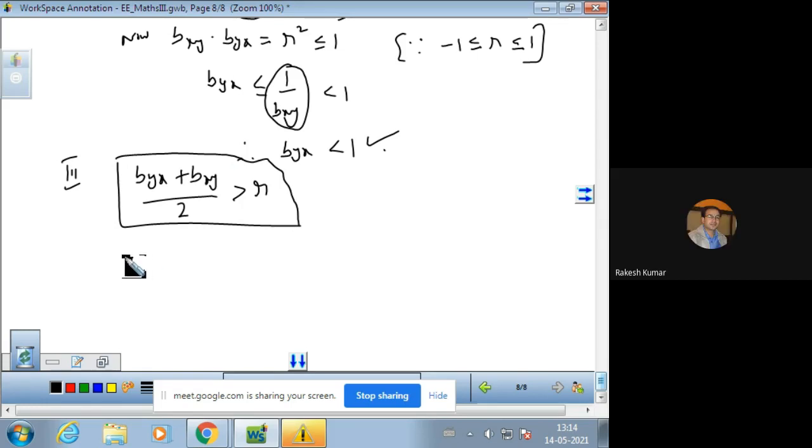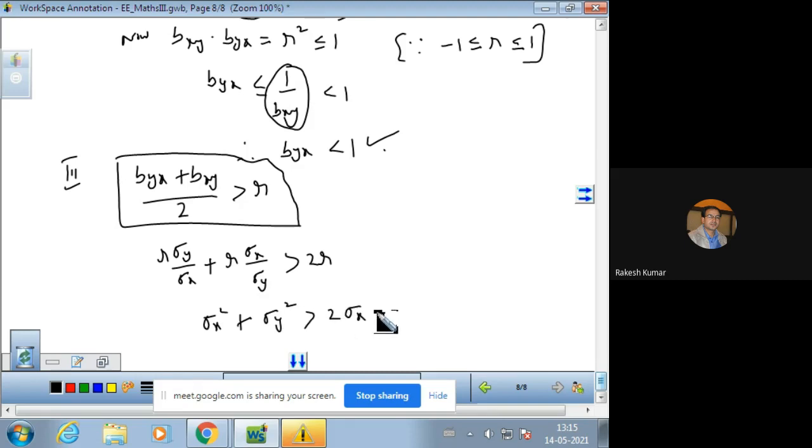So what does it mean? Put the value. The value of Byx is R sigma y over sigma x plus R sigma x over sigma y, which should be greater than 2. And that will be sigma x square plus sigma y square should be greater than 2 times sigma x sigma y.